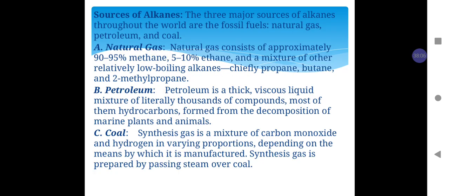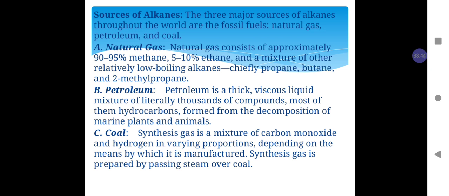Next topic of the video is sources of alkane. There are three major sources of alkane throughout the world, which are natural gas, petroleum, and coal. Natural gas consists of approximately 90 to 95% methane, 5 to 10% ethane, and a mixture of other relatively low boiling alkanes like propane, butane, and 2-methyl propane. Next source is petroleum.